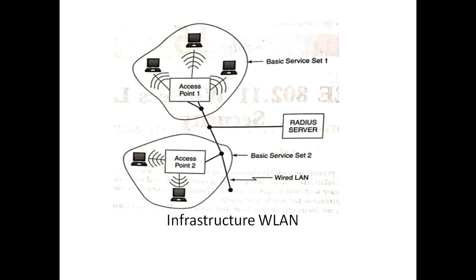For the access point, we are going to use the short form AP. When a station wants to communicate, it frames a packet and sends it to the access point, then through this Radius server it will be sent to the other access point, and then it will be delivered to the destination. This is exactly how communication takes place in an infrastructure WLAN.